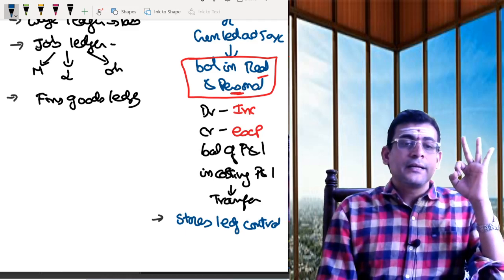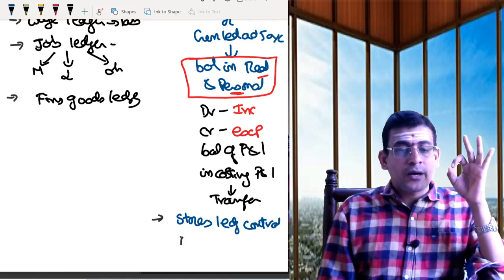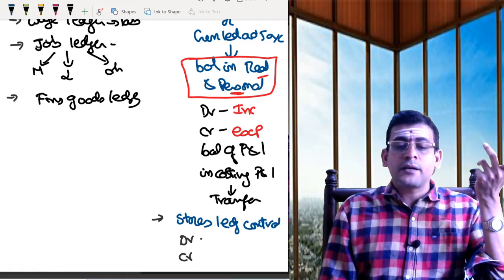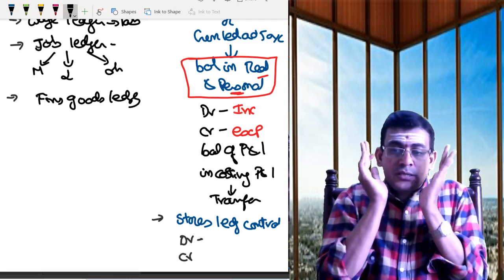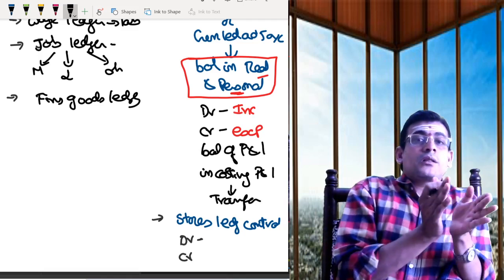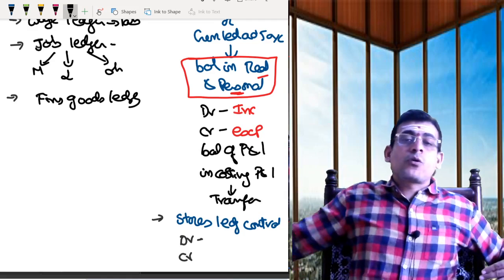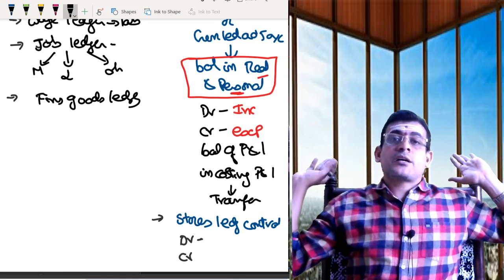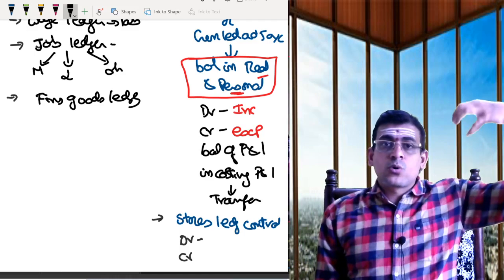Under it, I need to have a debit and a credit. What will I debit and what will I credit? We are just considering which debits and credits we need to have, and then we will understand the flow, from which account to which account. Only that flow you should understand. Students generally find this chapter complicated because they don't know the flow.